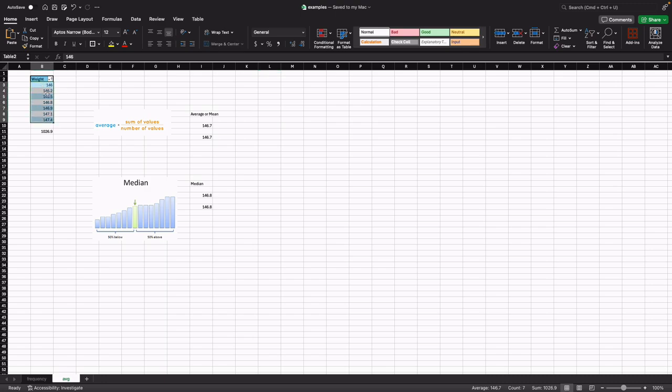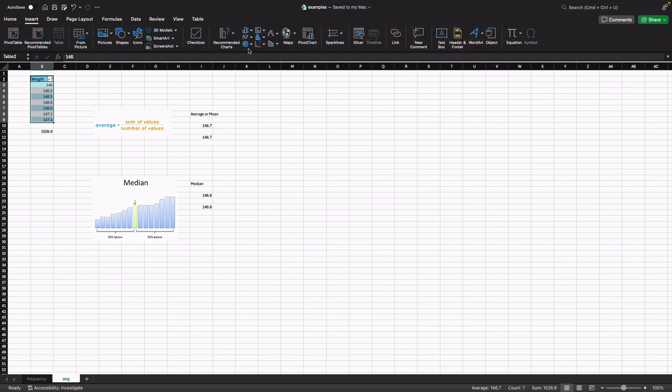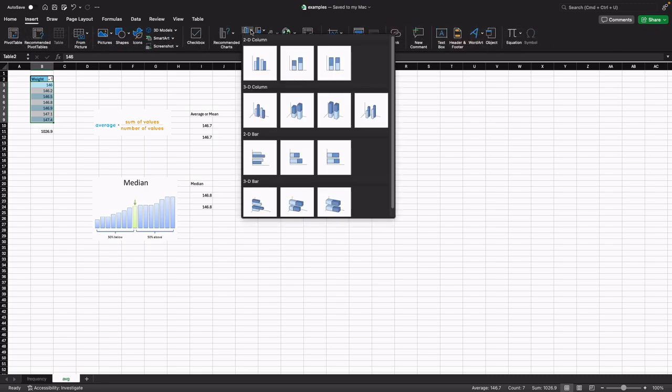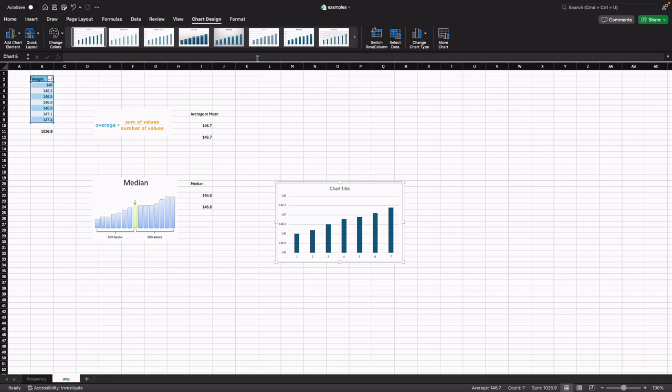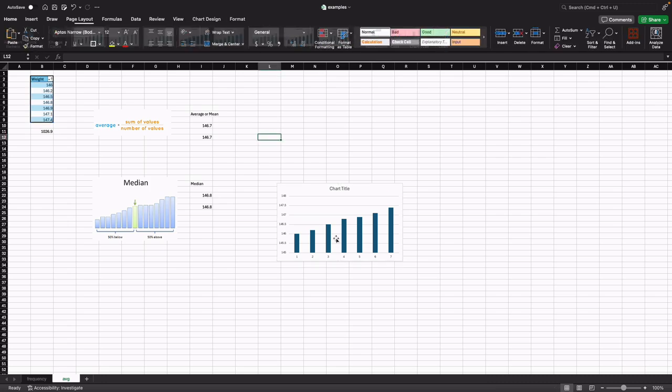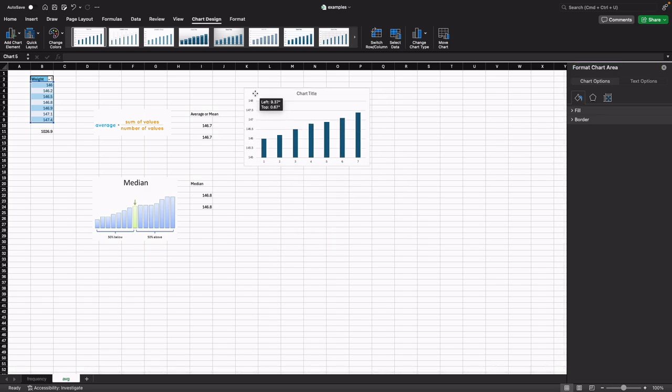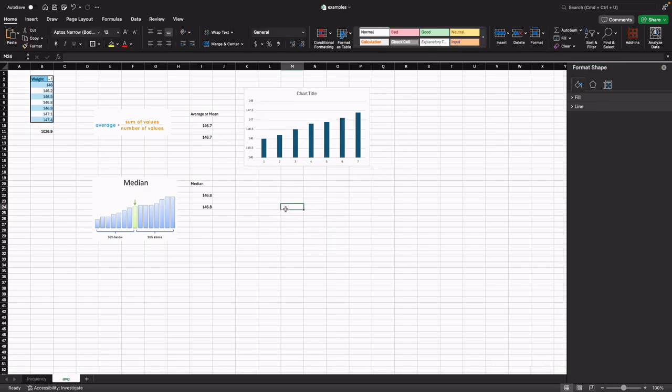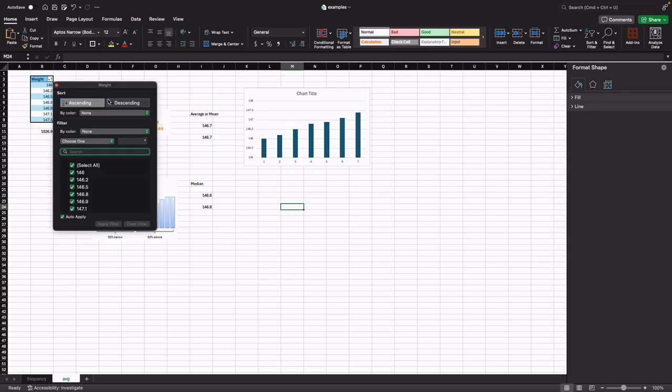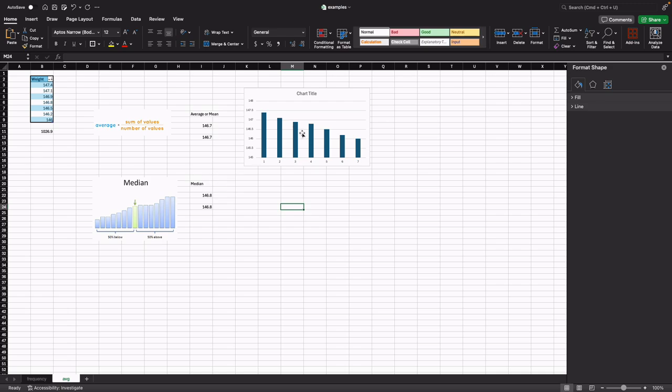Well, all I have to do is select it, go here, choose the type of data that you want, click, and there you go. You can see this in a more descriptive way. If we sort it descending, you have descending data, or ascending data, as you wish to represent it.